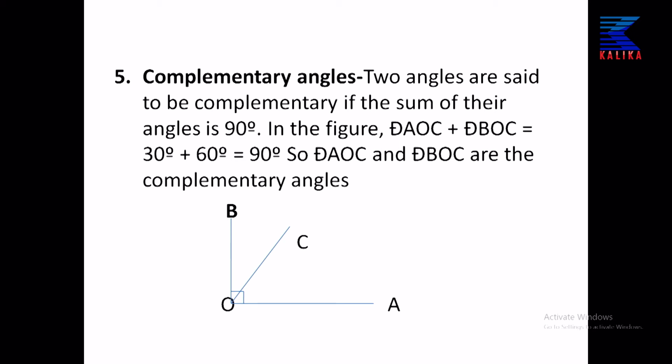Complementary angles. Complementary angles are adjacent angles whose sum is 90 degrees. Two angles are said to be complementary if the sum of their angles is 90 degrees. Look at the pictures please, on the whiteboard.